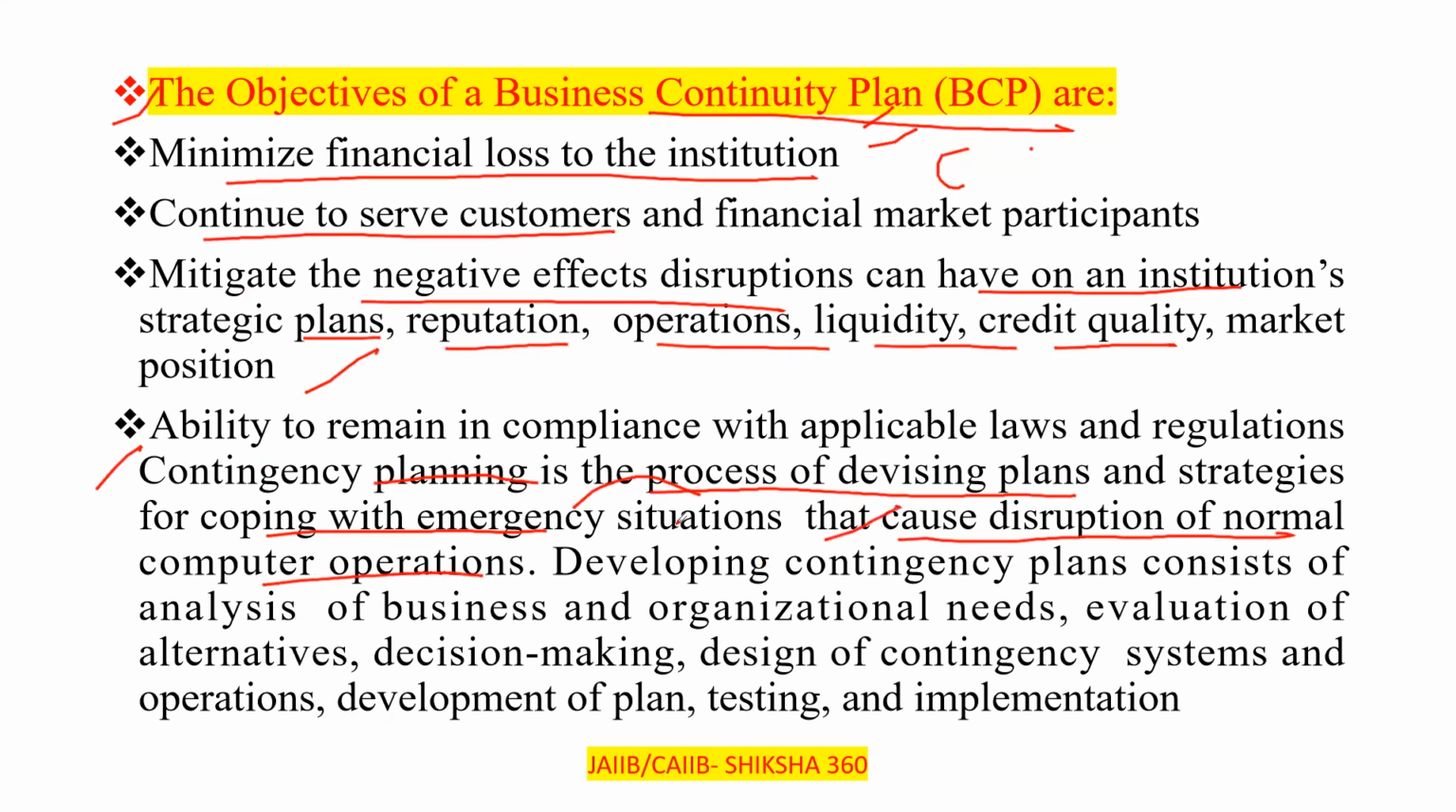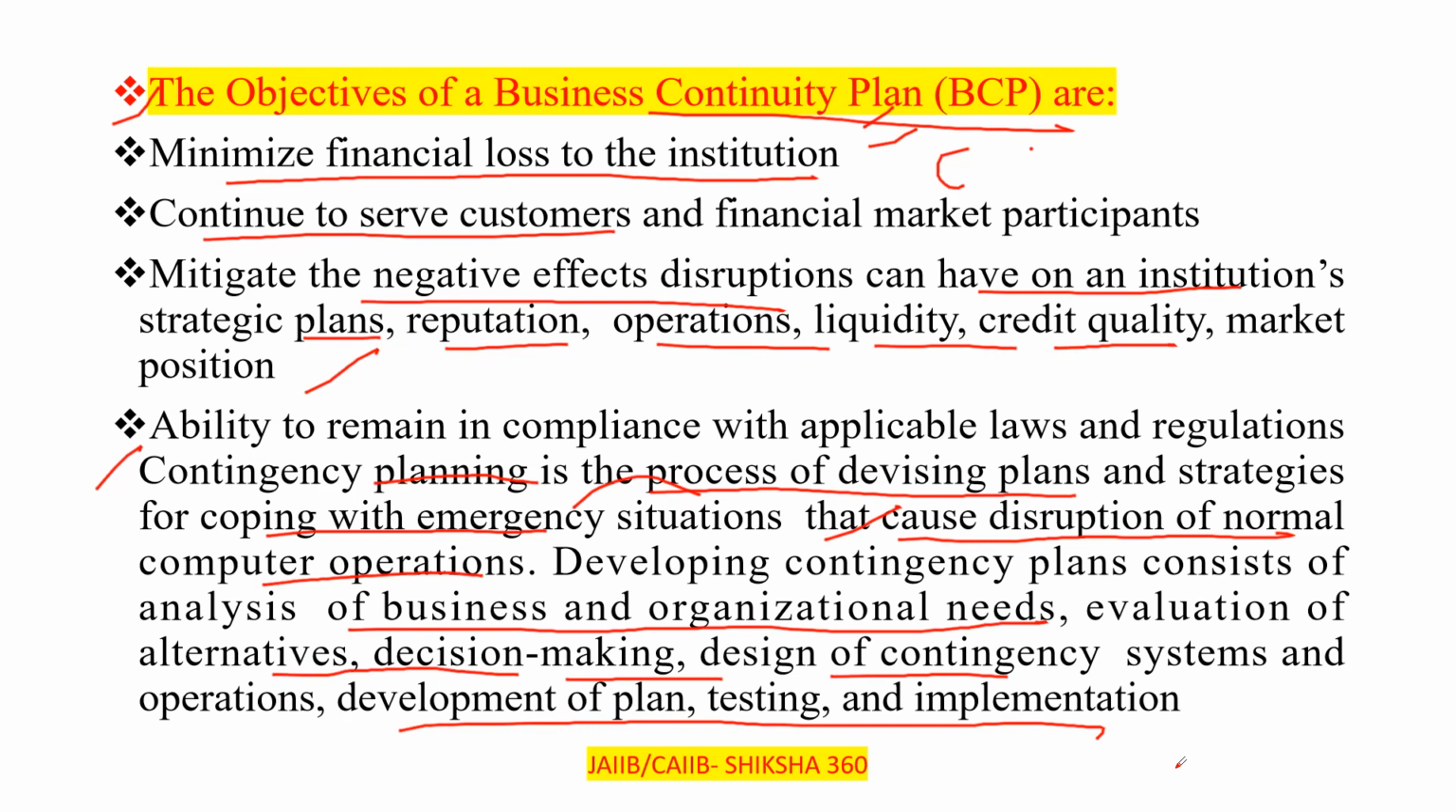Developing contingency plans consists of analysis of the business and organizational needs, evaluation of alternatives, decision making, design of contingency systems and operations, development of the plan, testing and implementation. All these things come under contingency planning. Just remember what contingency planning is: a process of devising plans and strategies for coping with emergency situations that cause disruption of normal computer operations.